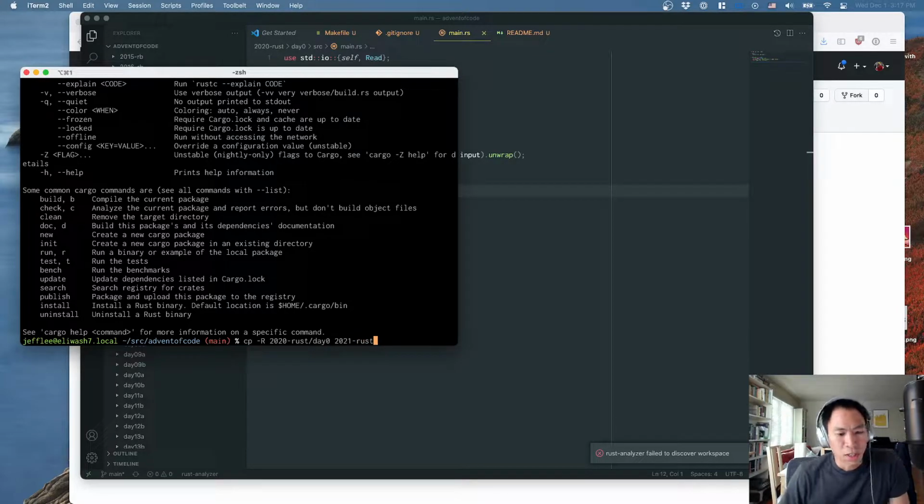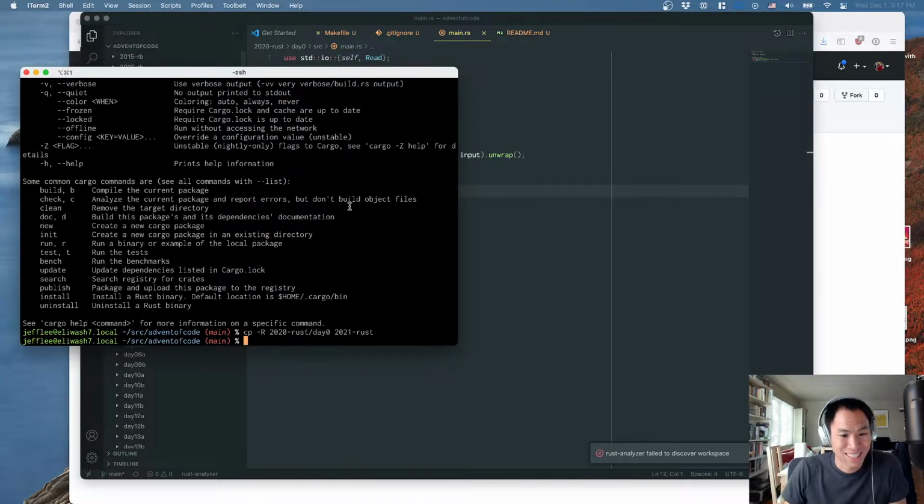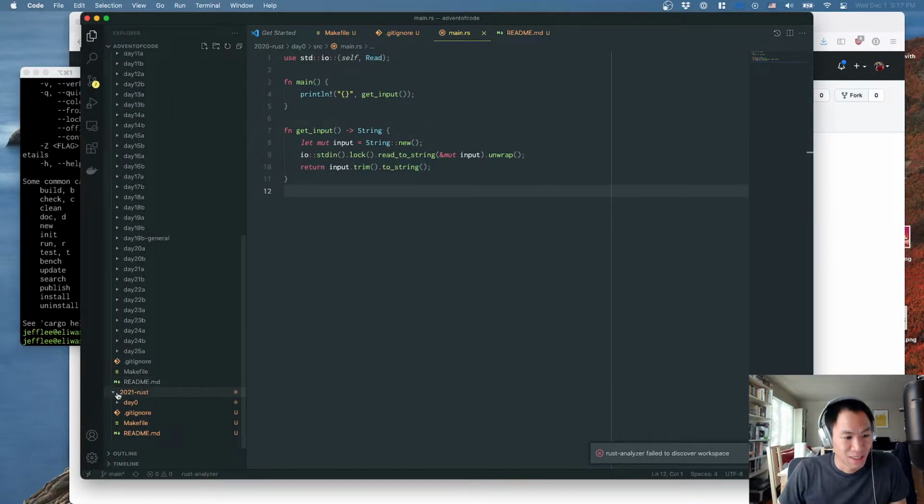Oh gosh. Every time I do a recursive copy, I never know if it's going to copy the directory that I specify or if it's going to go into the directory and copy all the files. So hopefully when I do this, it doesn't create a bunch of files at the top level of this directory. Let's see what happens. Okay, fantastic. It created day 0 in there. It did what I wanted, so I lucked out that time.